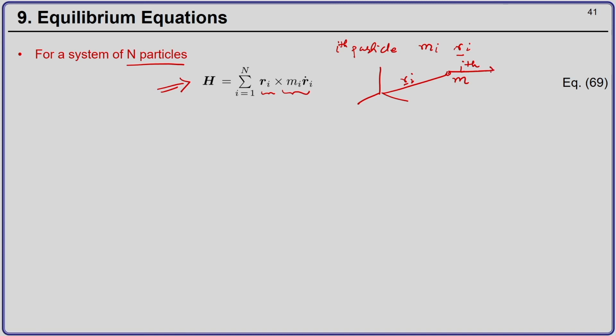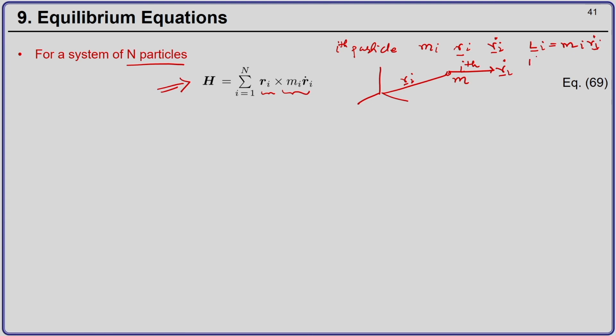And let us say r_i dot is its current velocity. So, the linear momentum will be m_i r_i dot.